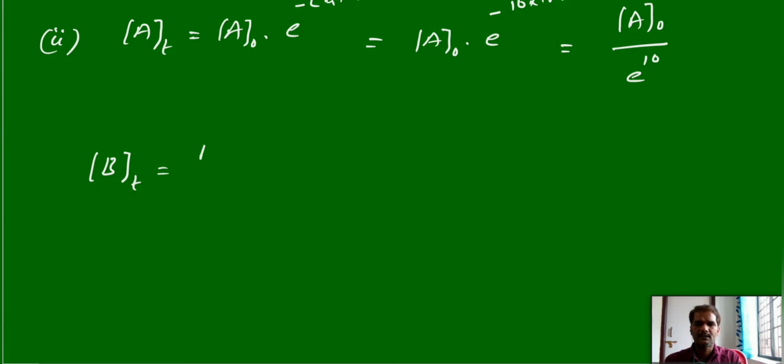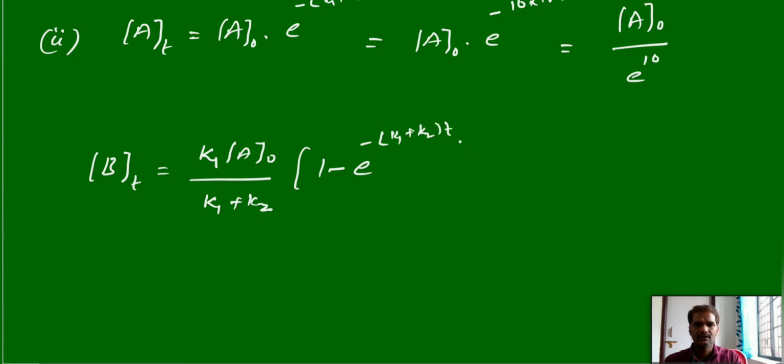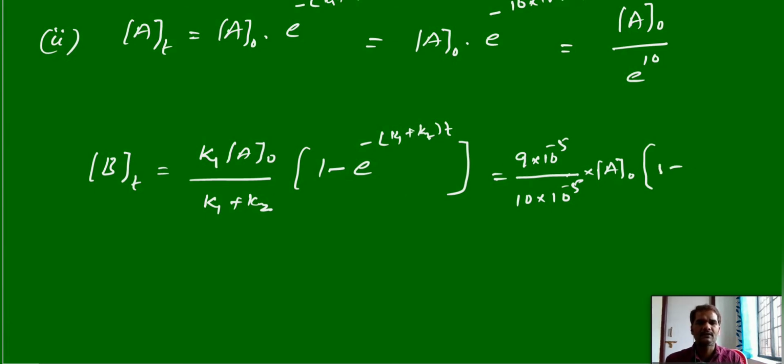Again we have the formula, concentration of B is equal to K1 into concentration of A0 by K1 plus K2 into 1 minus e power minus K1 plus K2 into t, that is equal to K1 value, 9 into 10 power minus 5 by K1 plus K2, 10 into 10 power minus 5, into A0, again 1 minus this e power minus K1 plus K2 t, this we got just now, 1 by e power 10.